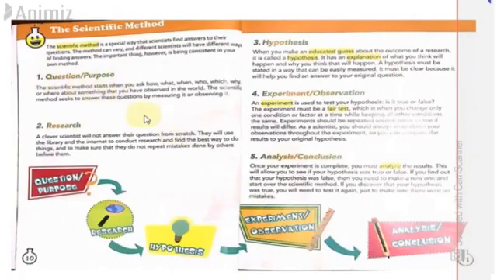Question and purpose. First of all, they have a question in mind. For example, if you find something new, if you buy a new toy, or your parents buy you a new toy, first of all you're going to question your parents: how does this toy work?